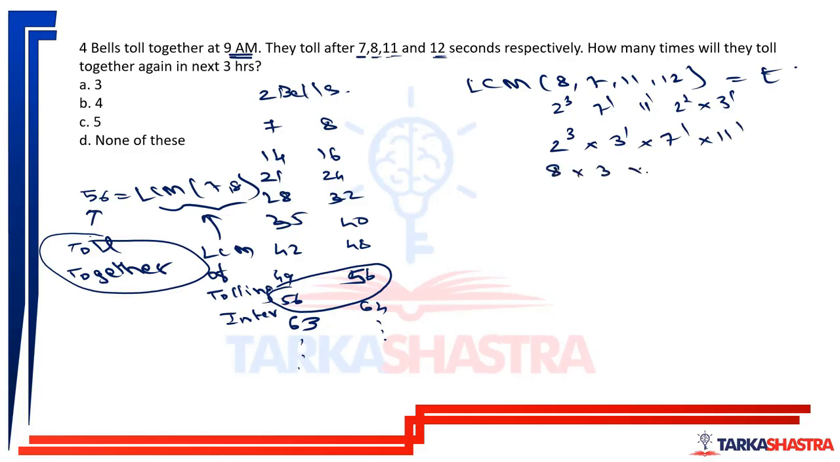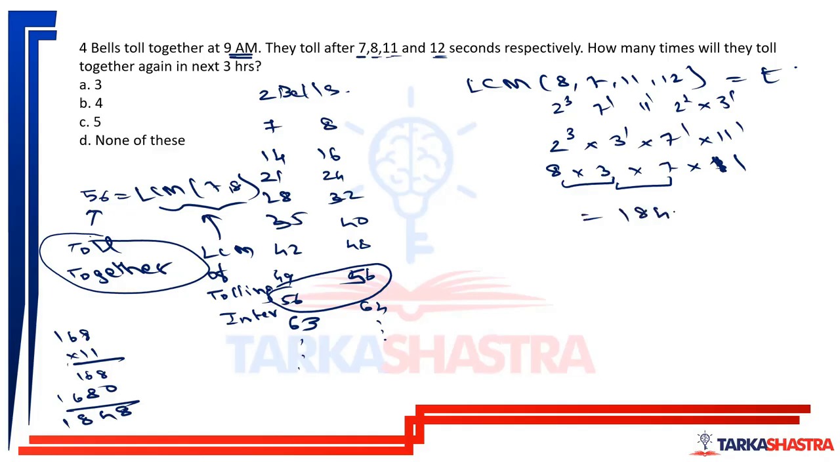So this is 8 into 3 into 7 into 11. So this is 24, 24 into 7 will be 168, then 168 into 11. Let us do that. 168 into 11 is 1848. So that is 1848 seconds. This is the time when all of them will toll together.